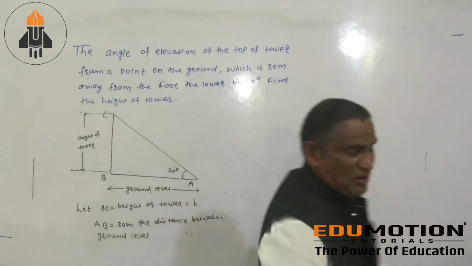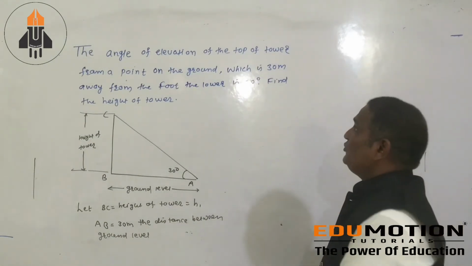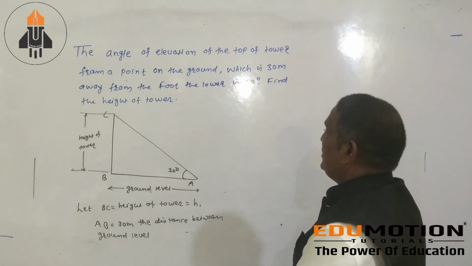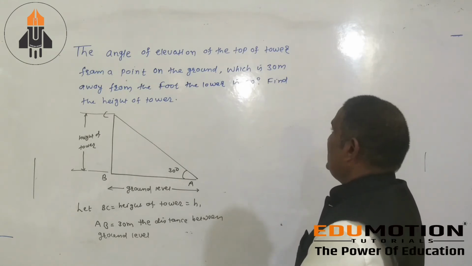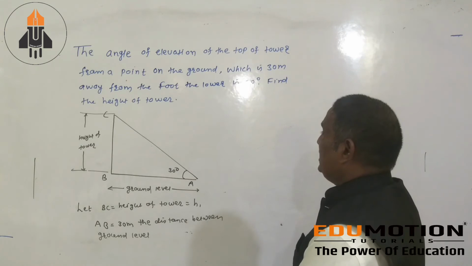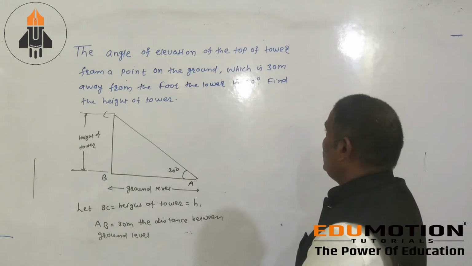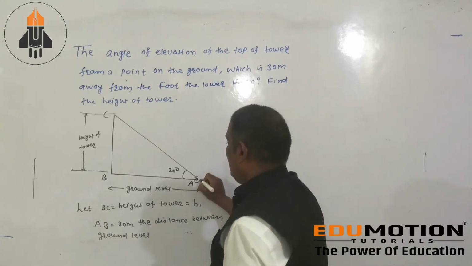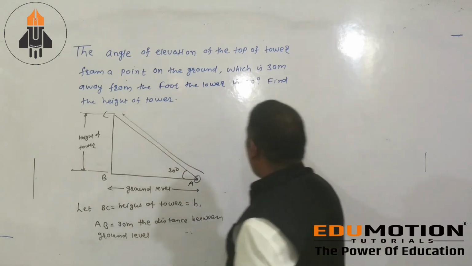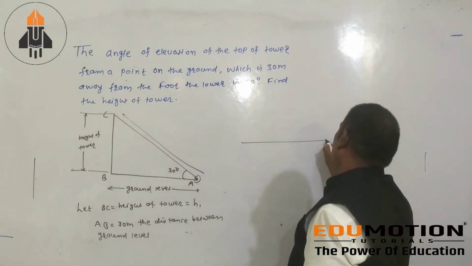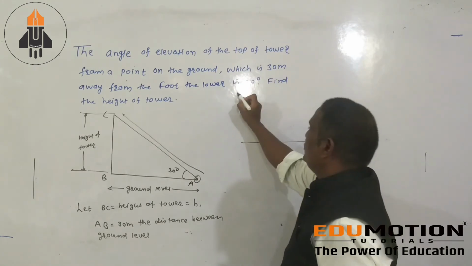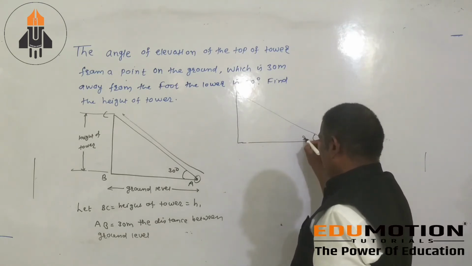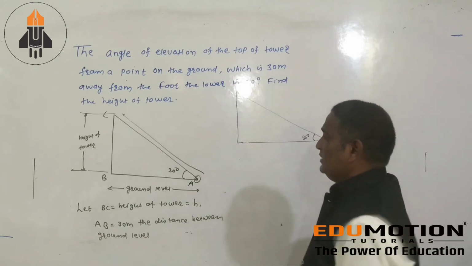Next problem: the angle of elevation of the top of the tower from a point on the ground, which is 30 meters away from the foot of the tower, is 30 degrees. Find the height of the tower. This is your point A, this is your ground level. If we observe the top of the tower, then this angle of elevation is 30 degrees.